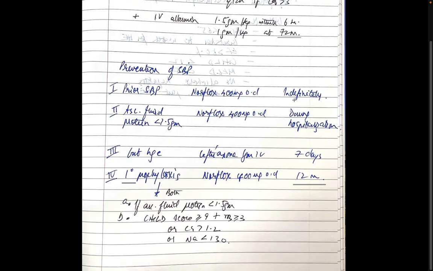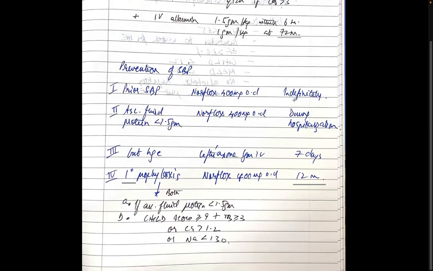Secondly, the other drug that we use is rifaximin. That would be 550 milligrams twice a day, or 400 milligrams 3 times a day. If the ascitic fluid protein is less than 1.5, we can give them norfloxacin 400 milligrams a day during hospitalization. If there's a gut hemorrhage, you can give ceftriaxone IV daily for 7 days. And for primary prophylaxis, you can give norfloxacin for up to 12 months.